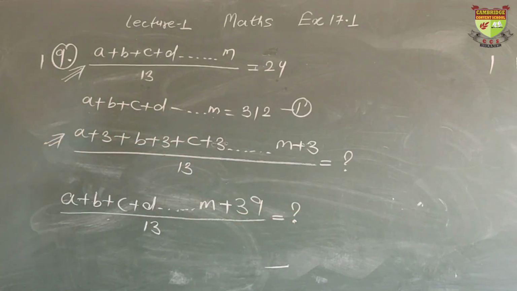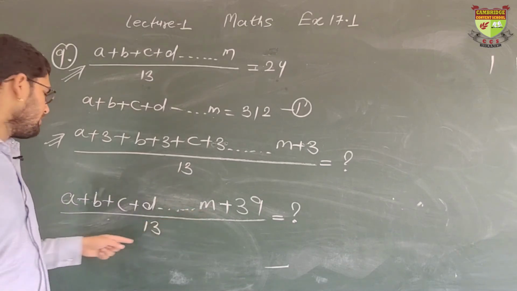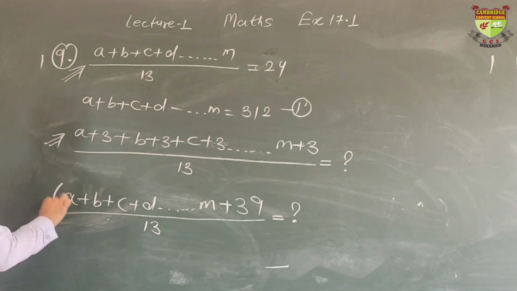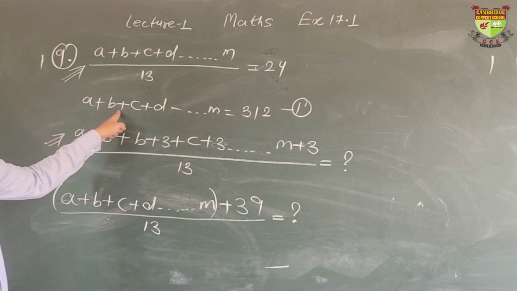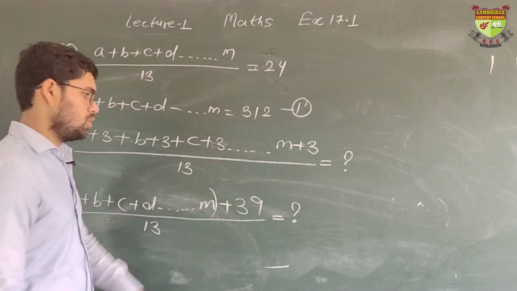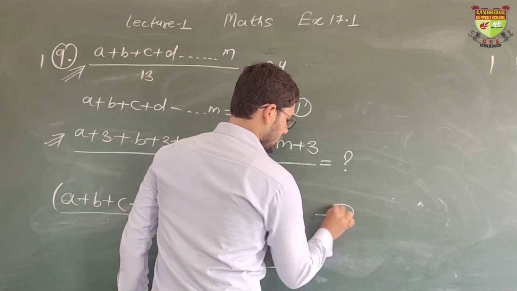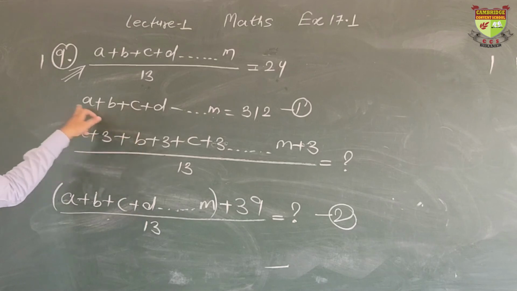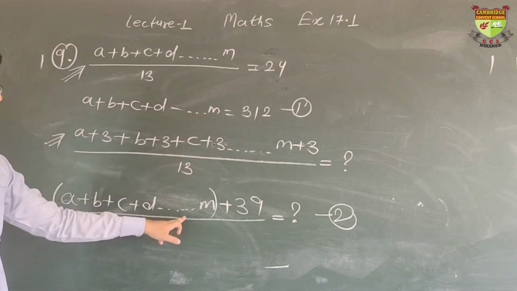Okay. Now see, A plus B plus C plus D up to M, only this part. What is its value? A plus B plus C plus D up to M, its value is 312. Take this as equation number 2. What will we do? We shall put the value of equation 1 in equation 2.